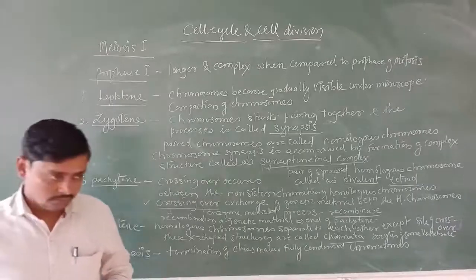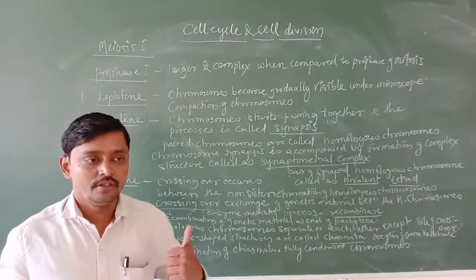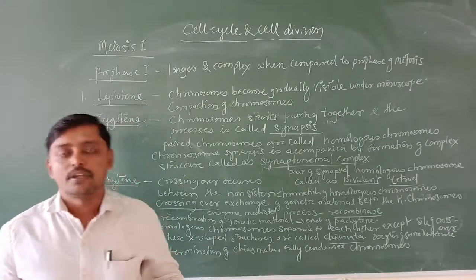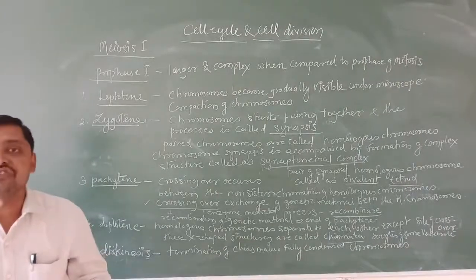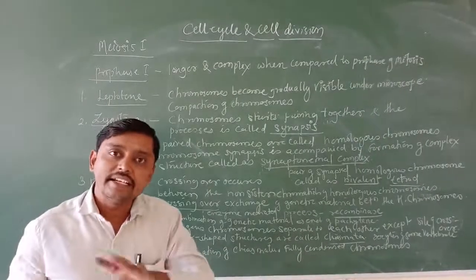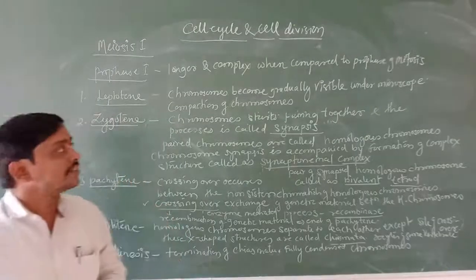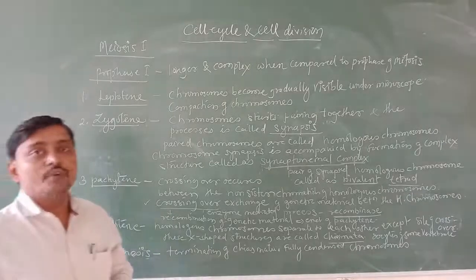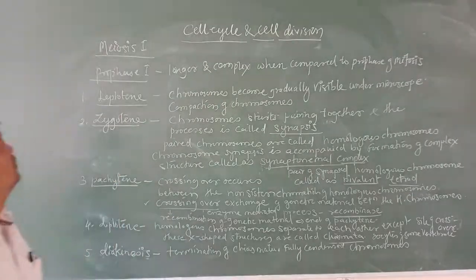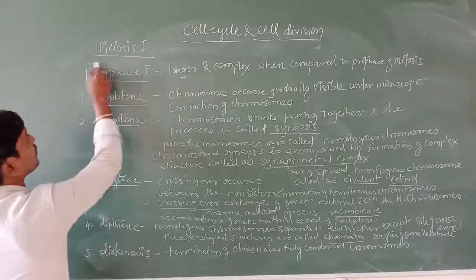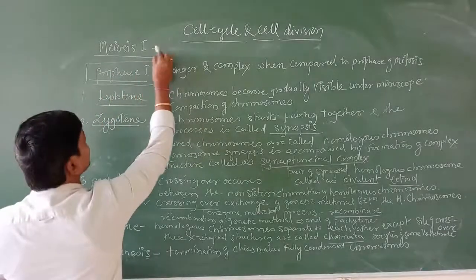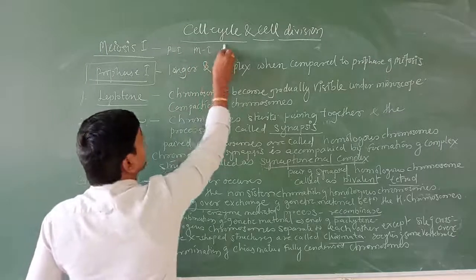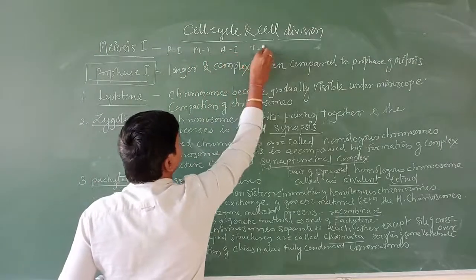In meiosis 1, again there are four phases: prophase 1, metaphase 1, anaphase 1, telophase 1. And in meiosis 2, we are going to study prophase 2, metaphase 2, anaphase 2 and telophase 2. So in today's class, we are going to start discussing meiosis 1, and in meiosis 1 we are going to discuss prophase 1. Meiosis 1 consists of prophase 1, metaphase 1, anaphase 1 and telophase 1.